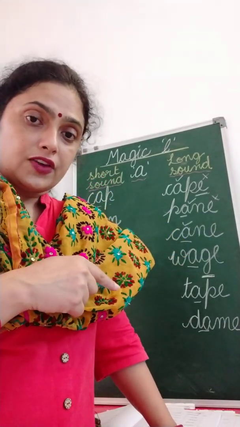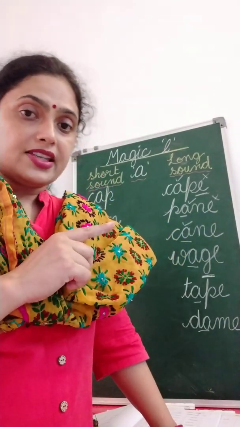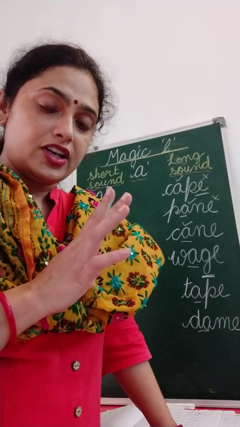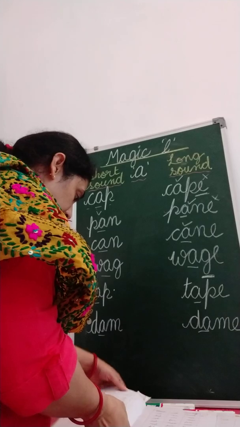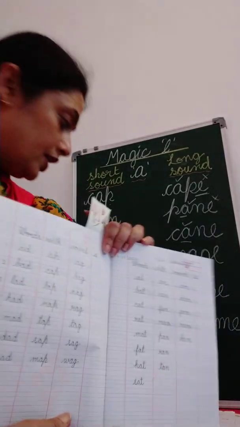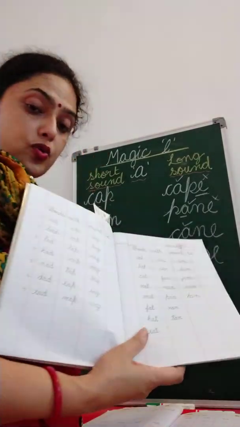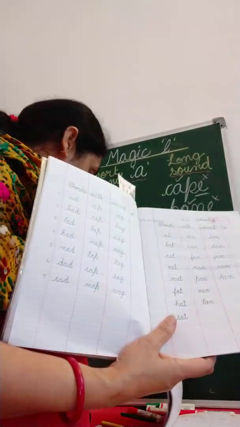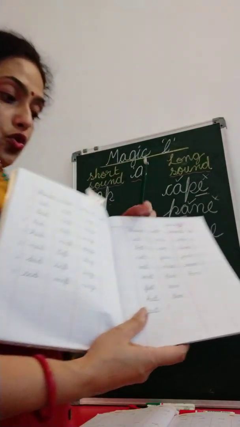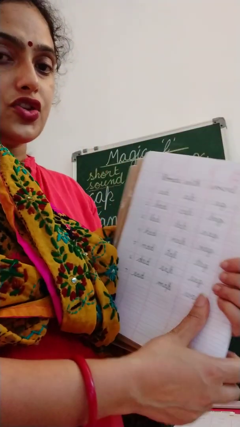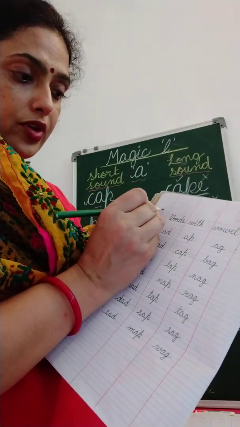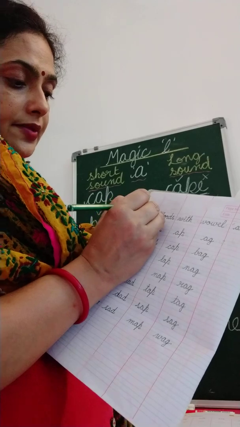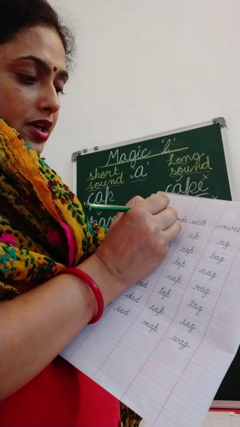So babies, I am going to give you these words. You have to revise them at home. Just read them. Okay, you need not write them. You just have to read them. Okay, in your English copy, you are going to do these words in your English notebook. So first of all you have to write today's date. What is today's date? You have to write here 16 September